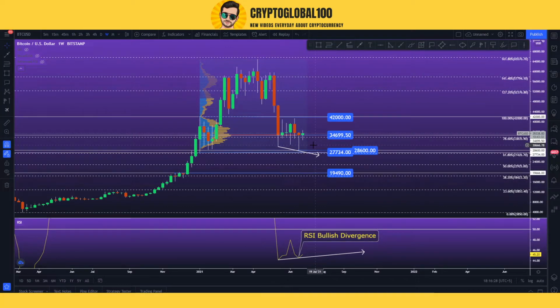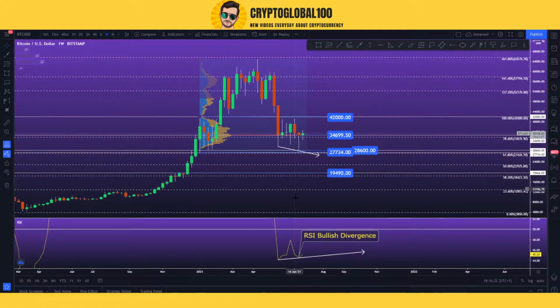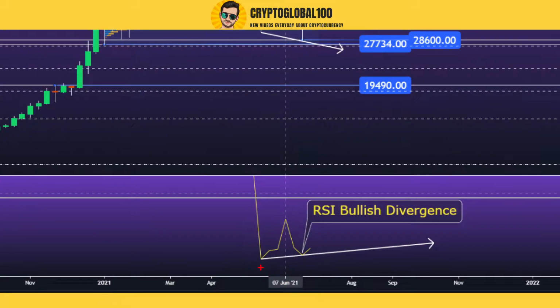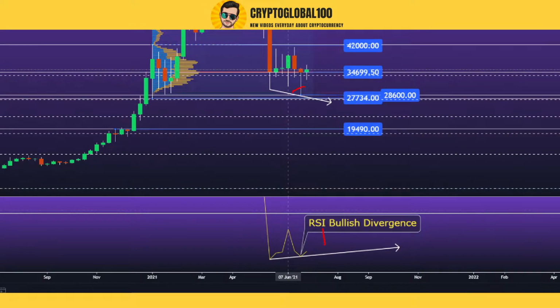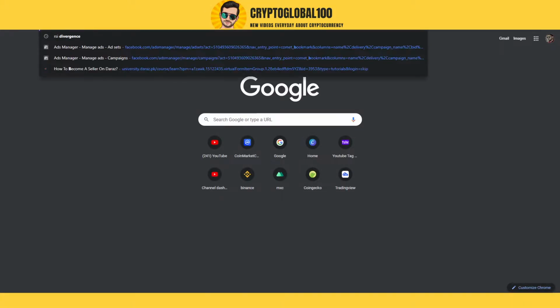But right now, I was just looking at the RSI indicator, and if we take a look at this swing low candle and this pattern of the RSI, you can see the price is making a swing low, a lower low, but the RSI has made a higher low. So let's take a look at the RSI bullish divergence.